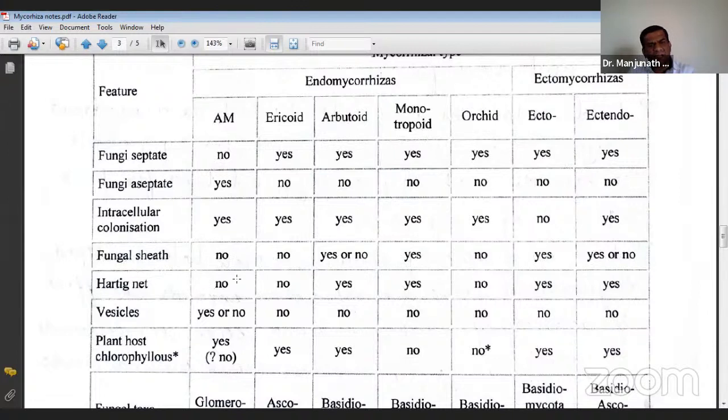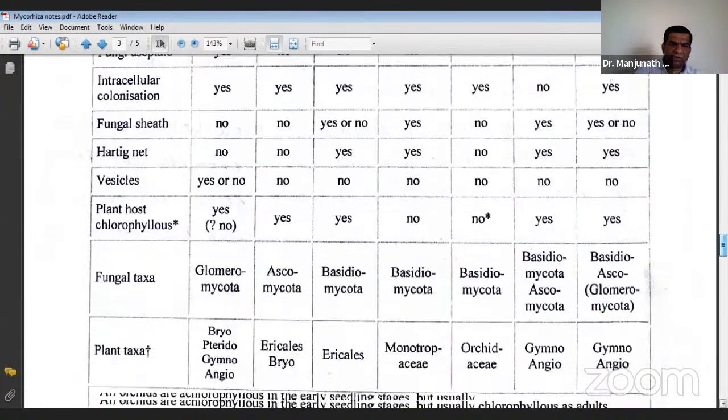And there is a pigment. This is present in ectomycorrhiza. Vesicles may or may not be present in AM fungi, and they are not present in any of the other mycorrhiza you can see. The plant is mostly chlorophyllous. This is not an important question.